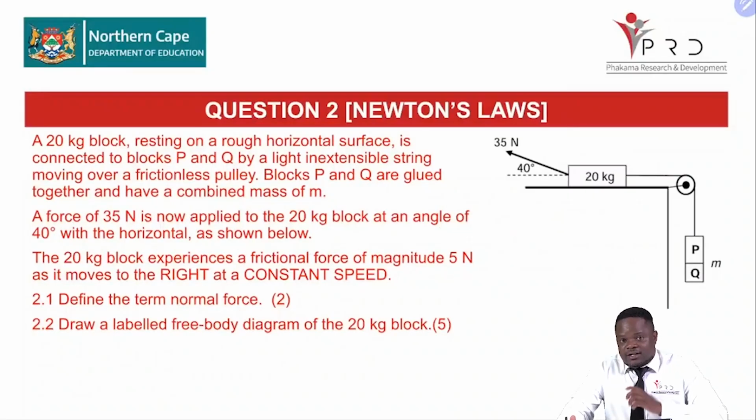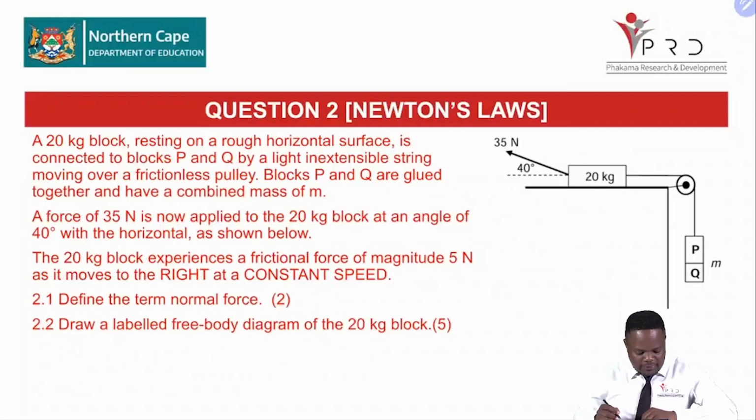As I said, I'll give you time in some of the sections. You attempt them individually, and then we go over it together so that you can make your corrections. So let's go over this question together. I'll read through, you follow through, and we go over it together.